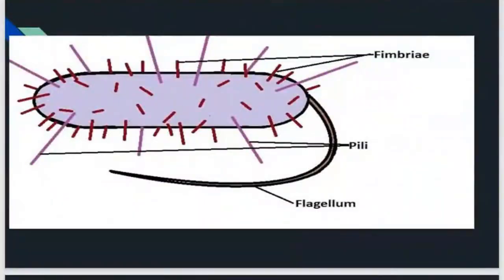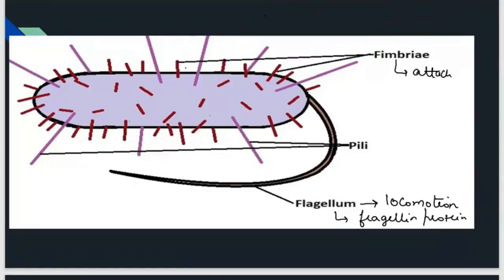Then three more structures are there: fimbriae, pili, and flagella. Flagella, I told you, is for locomotion, for movement. Flagella is made up of flagellin protein. Fimbriae is for attachment, because when bacteria enter our body they need to attach themselves to the tissues or cells of our body, or bacteria are attached over our skin. They are attached to other bacteria also. So for attachment they have fimbriae. Fimbriae is made up of fimbrine protein.